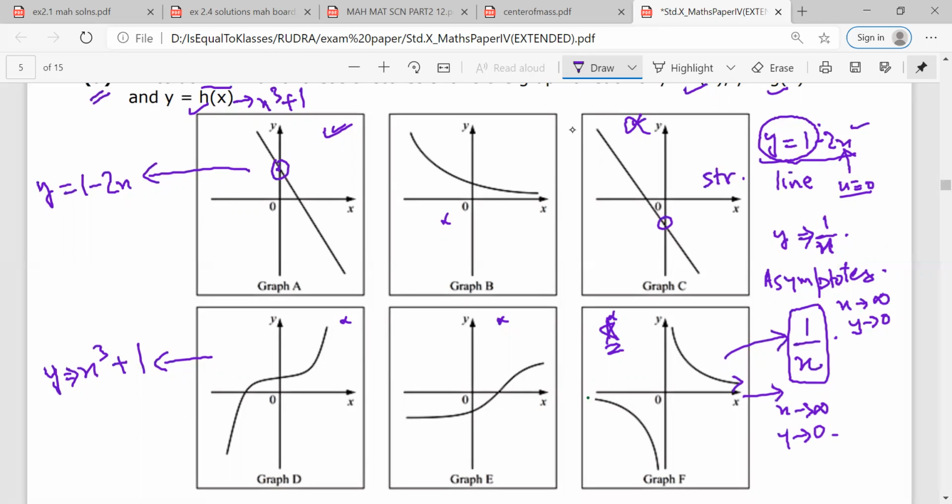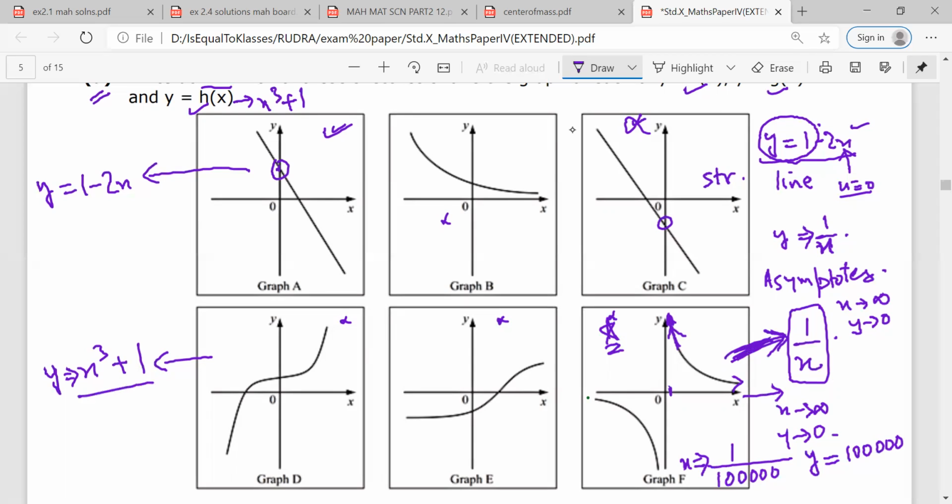And if I take any point which is very, very close to 0, let us assume I take a point like 1 upon 1 lakh. If x is equal to this, then y would be equal to 1 lakh. Mr. Rudra, are you understanding the logic? Yes, sir. And that is why this graph is increasing a lot when it is close to x equal to 0. So y is equal to 1 by x would be this. Mr. Rudra, any doubt? No, sir.